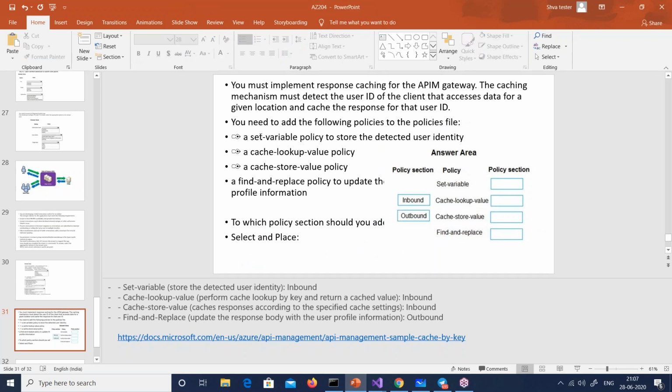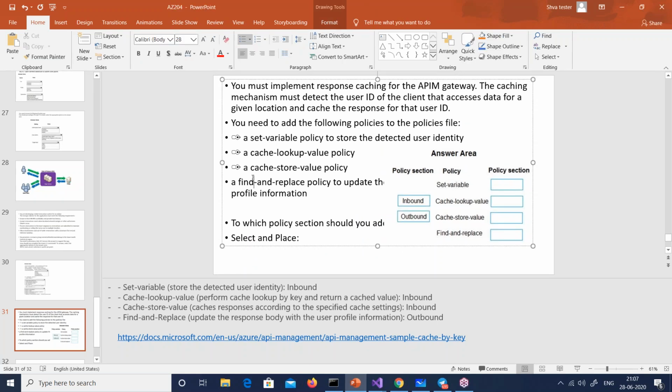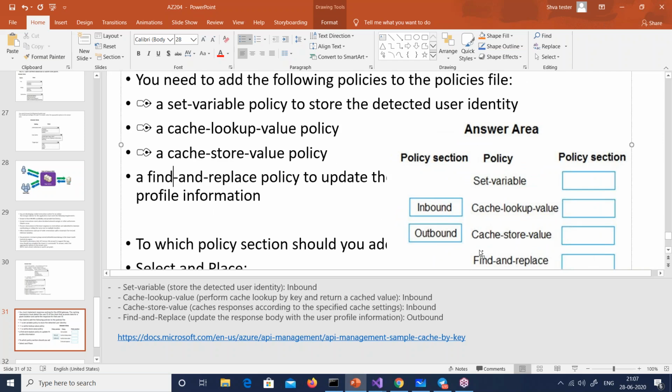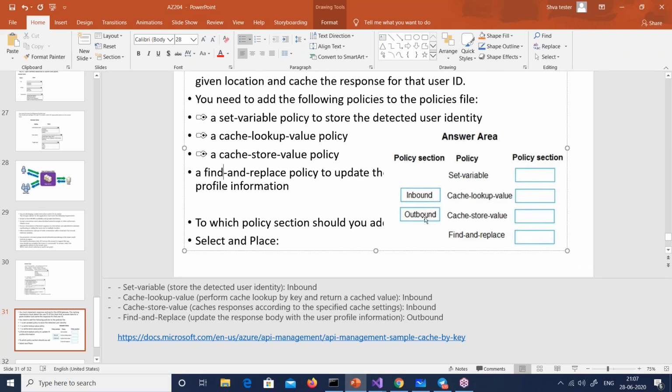So now he's saying that these policies 1, 2, 3, and 4, where will you put them? There are only two places you can put them. One is you can put it in the inbound, and one is you can put it in the outbound. So where will you set the variable? Will you set it in the outbound? Where will you do a cache lookup? Will you do it in the inbound?